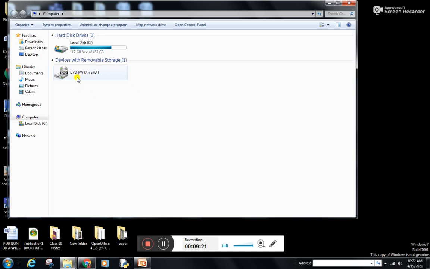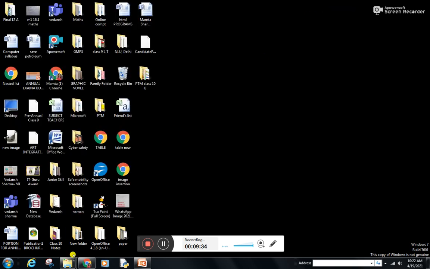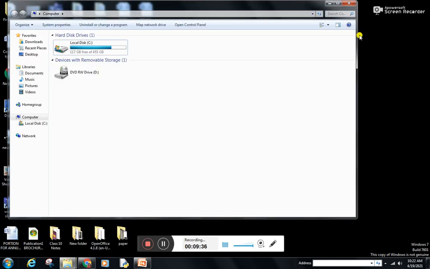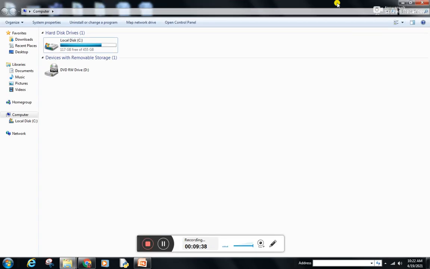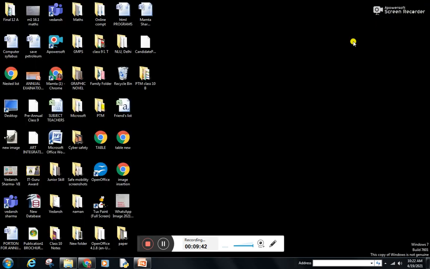Suppose I insert a pen drive in this computer system, it will be shown in this particular part. So this is the hard drive area and this is the removable storage area. This is the minimize button. By clicking on this, the window can be minimized, by clicking on the maximize button, the window will be maximized, and this is used to close the window.